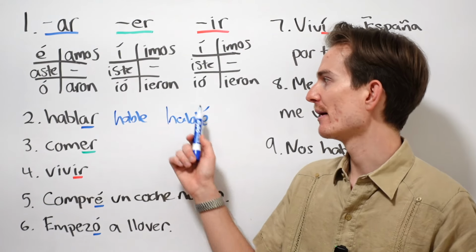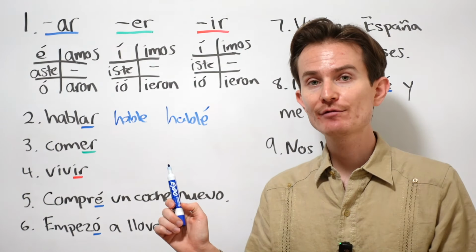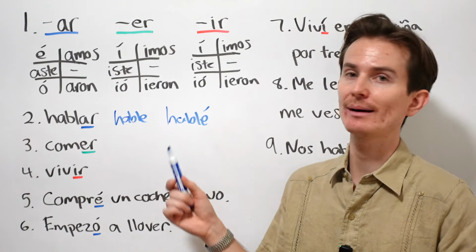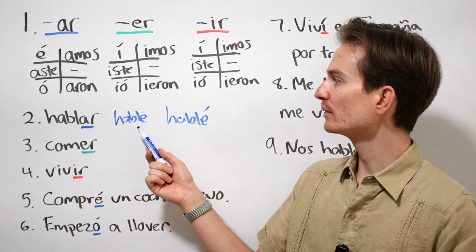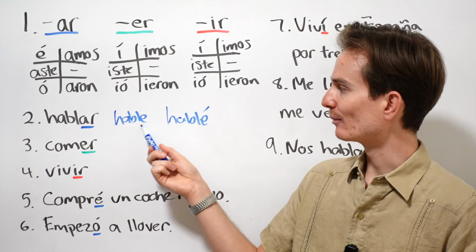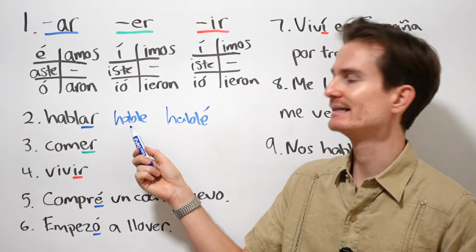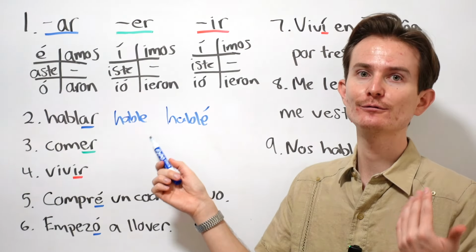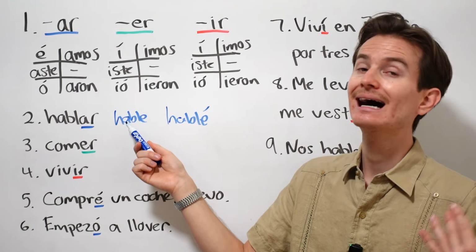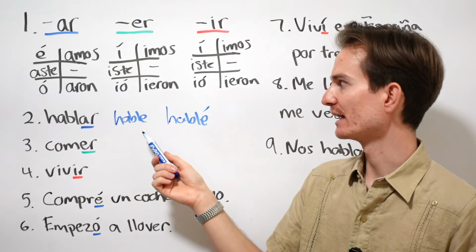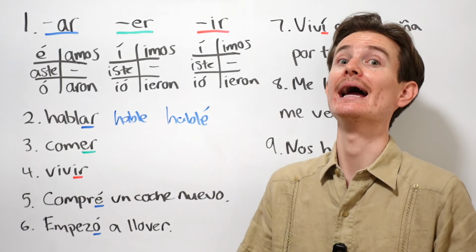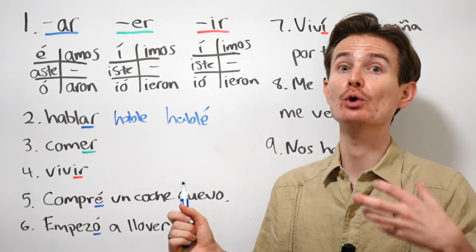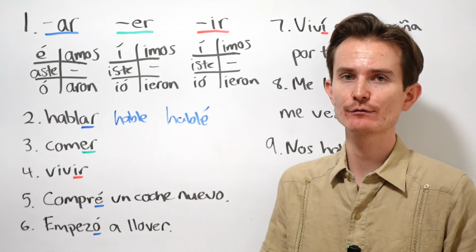In Spanish, when we have a verb, the natural emphasis on a verb falls on the second to last vowel. Okay, so remember, vowels are just A, E, I, O, U. So in a word like hable, right here is the last vowel, whereas a is the second to last vowel. So when a verb does not have an accent on it, the natural emphasis will fall on that second to last vowel, aka a in this case, right? So it'd be hable. Okay, whereas here with an accent, now we have hablé. I always tell my students to kind of jump, right? Hablé.